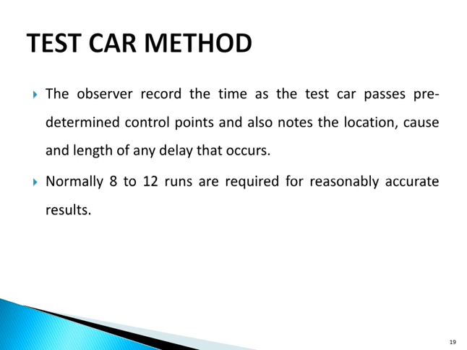Normally 8 to 12 runs are required for reasonably accurate results. If any difficulty is there, like sometimes delay causes will be an accident, sometimes traffic. So for that we have to take 8 to 12 runs for reasonably accurate results, because we are noting location, causes and length of the delay that occurs in this method. So the car is driven according to the traffic stream or according to the required or allowable speed limit.